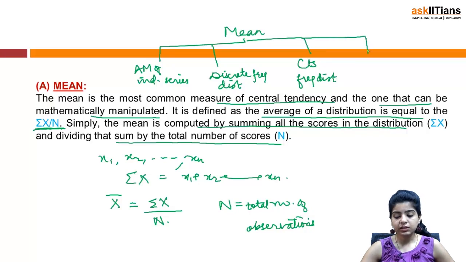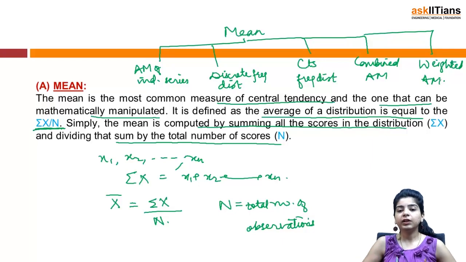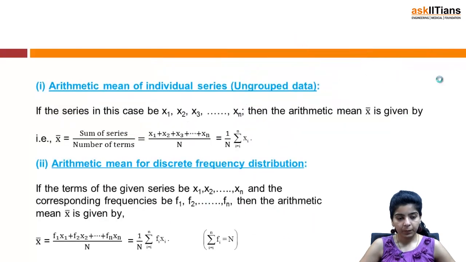Then we will discuss combined arithmetic mean, and finally the weighted arithmetic mean. So under mean we will be discussing 5 heads: first for individual series, then discrete frequency distribution, then continuous frequency distribution, combined arithmetic mean, and finally the weighted arithmetic mean.